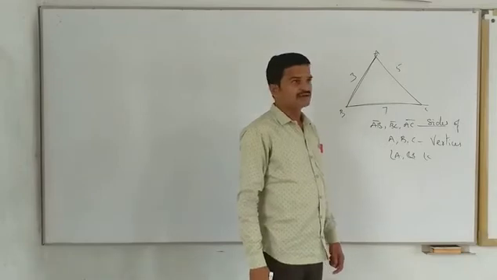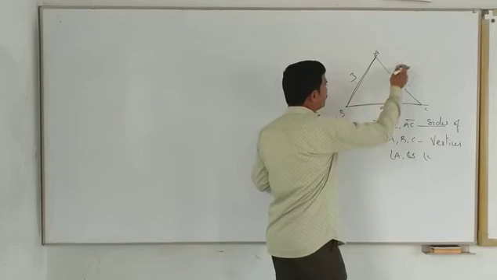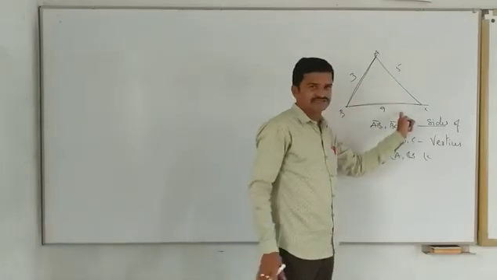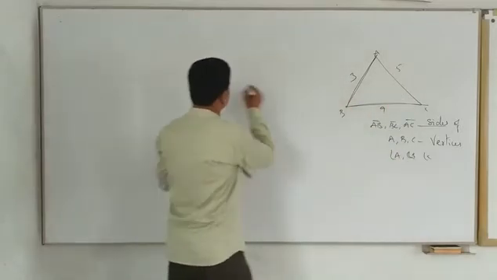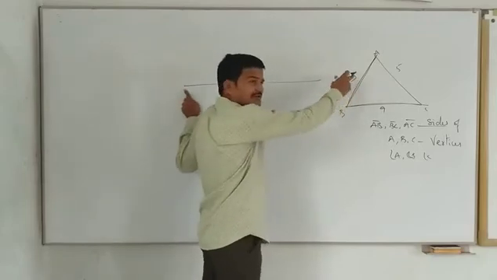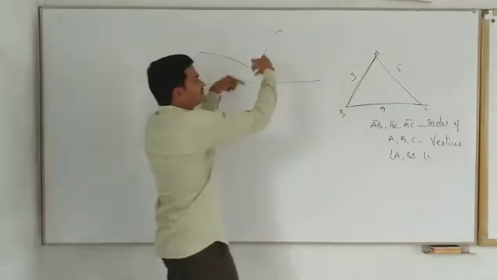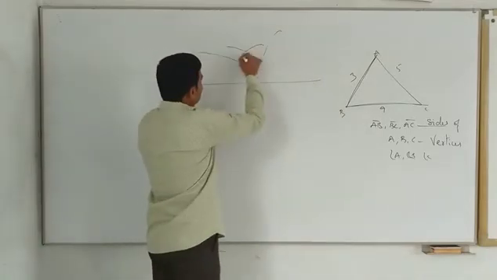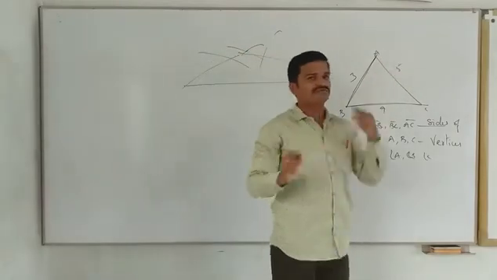Suppose it is 9, we can't construct a triangle with these three measures. If you draw a line segment BC of 9, then from here we have to draw an arc of 3 centimeters radius. It will come like this and like this. These two arcs will not intersect. If these two arcs intersect, then only we will get one point that we can join. But if it is 9, we can't construct.